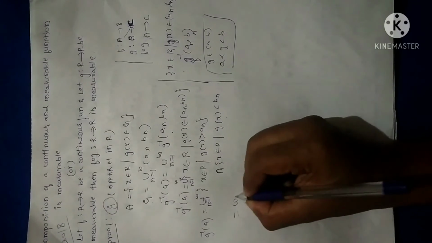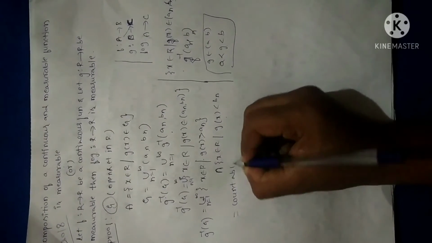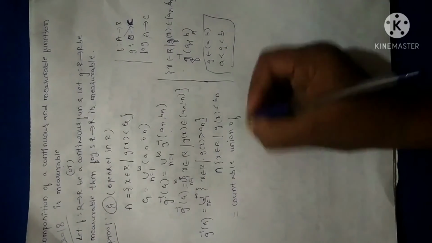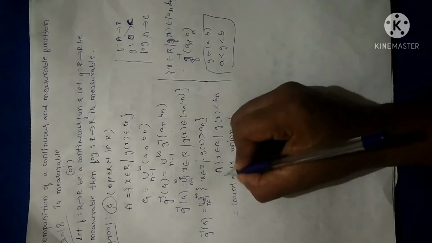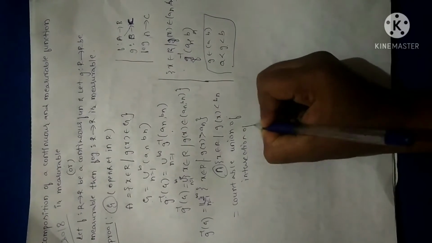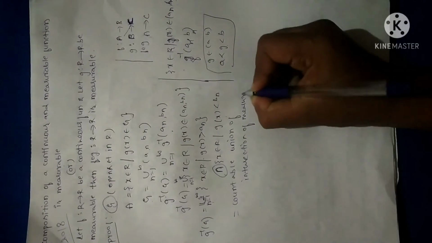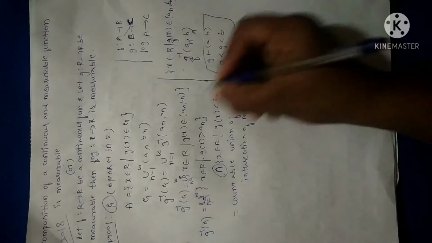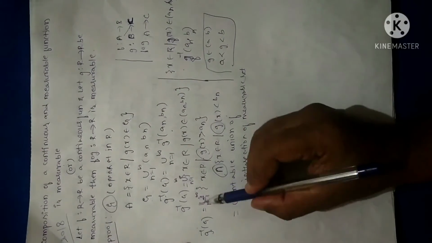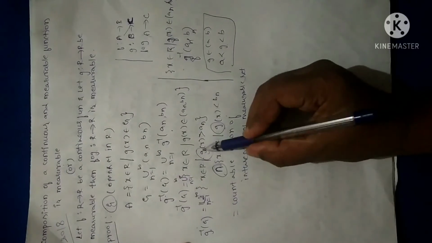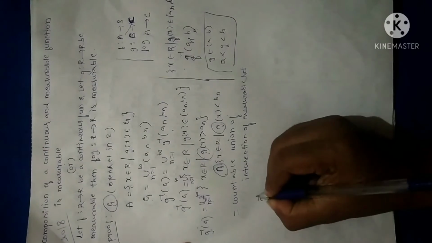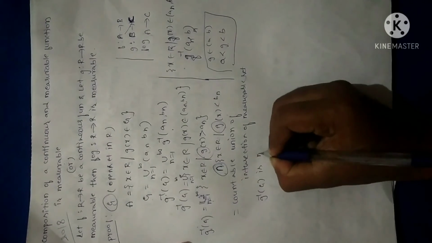Whenever you have infinity, I can say this is a countable union of intersections of measurable sets. Why? Because in the theorem itself it is clearly mentioned that g is measurable. So I have expressed G inverse as a countable union of intersections of measurable sets, so I can say that G inverse of G is also measurable.